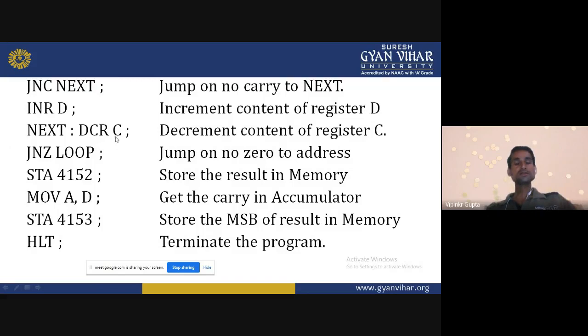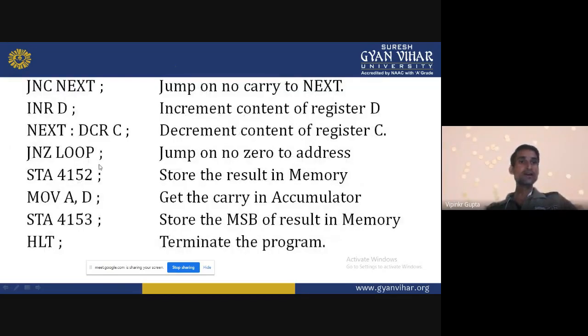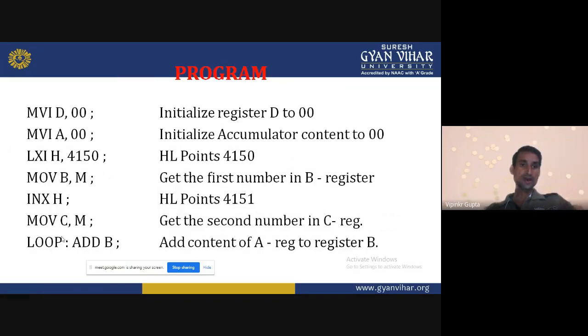Now DCR C. In the C register we have the second data, so we decrease C by 1. Now JNZ loop. The loop is here. Again we are adding B. So now FF is added to FF.